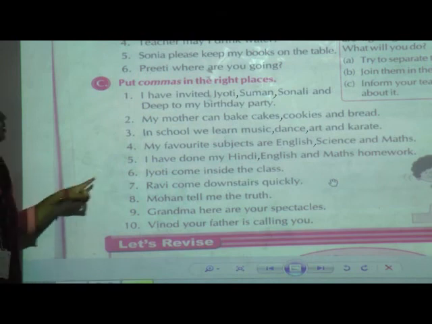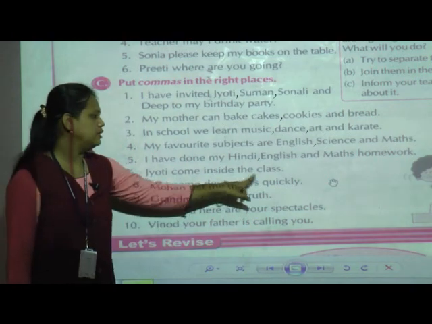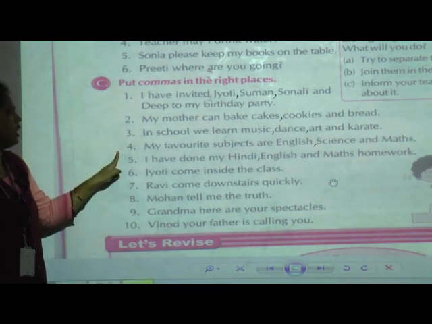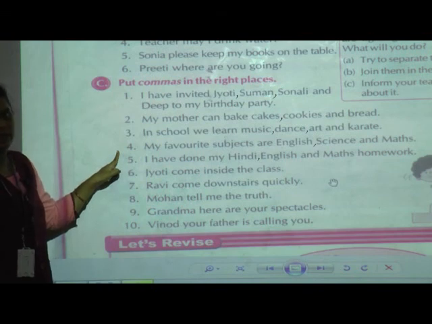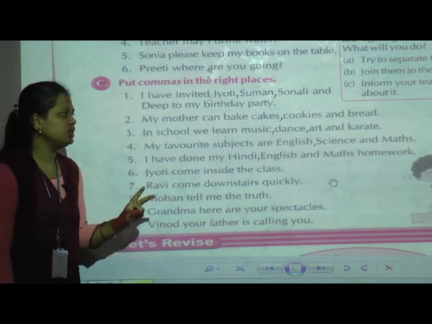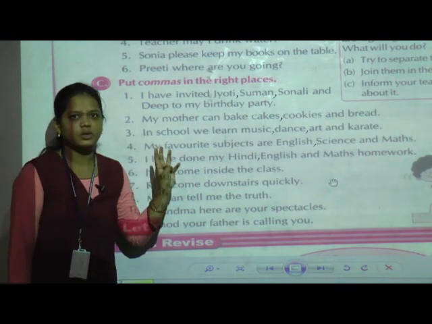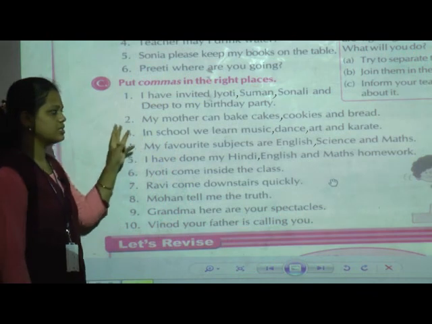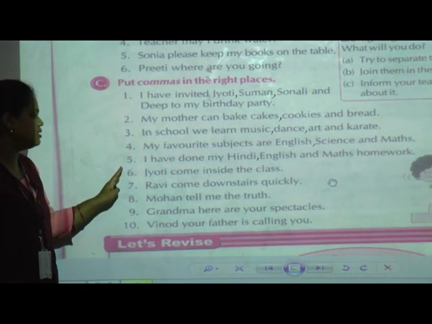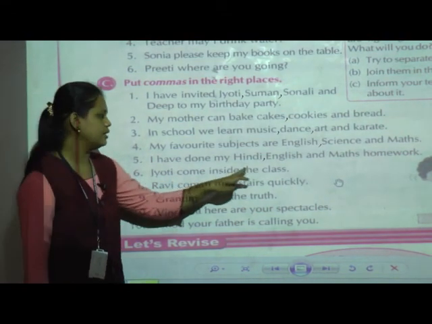The next one is: Jyoti, come inside the class. Now, we have seen these five examples. In them, the subject names were given, the person names were given, and we saw which things mother is going to cook. The sixth one is not like that. See, Jyoti, come inside the class.